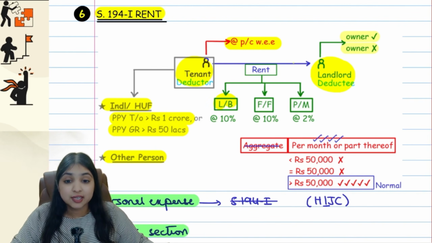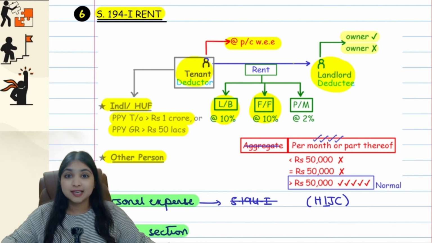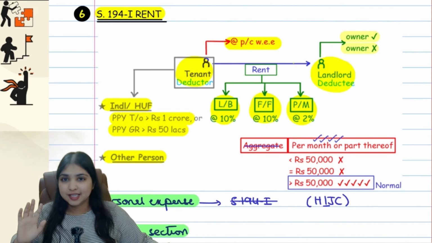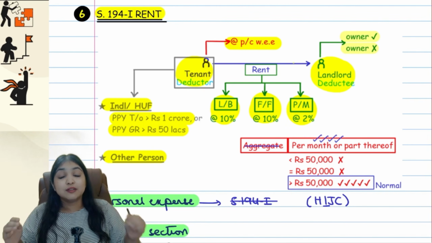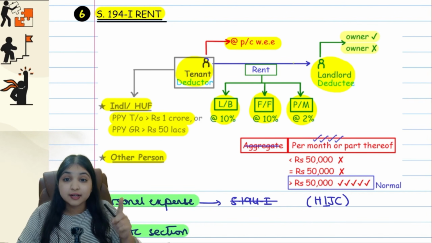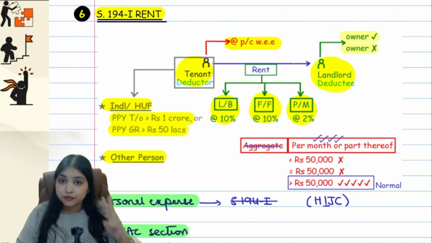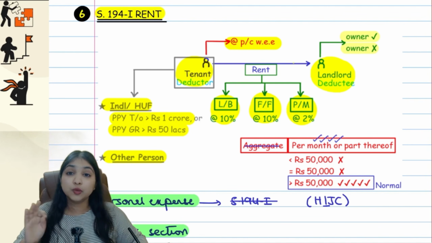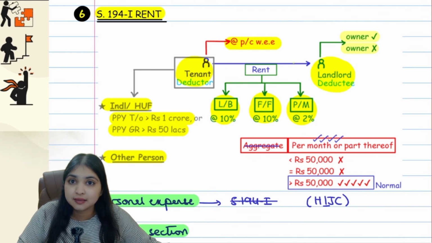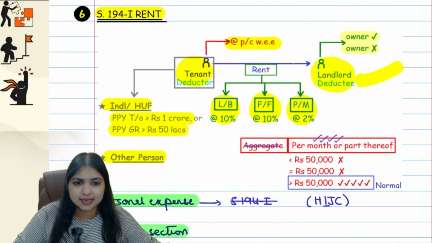If the rent is relating to land or building, then 10% TDS will apply. If the rent is relating to furniture or fixtures, here also 10% TDS will apply. But if the rent is relating to plant and machinery, then only 2% TDS will apply. So, this itself tells you that section 194I covers 3 types of rent: rent relating to land and building, rent relating to furniture and fixtures, and also rent relating to plant and machinery.